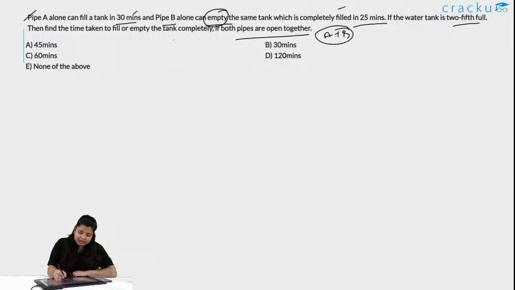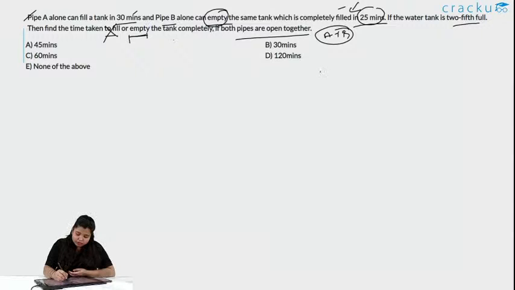By seeing this time, one thing is clear, that means the tank will get empty, it will not get full. It is asking the time taken to fill or empty, that means it will never get full, because the empty pipe is working faster. The empty pipe is emptying the tank in just 25 minutes, whereas the fill pipe is taking 30 minutes, it is taking 5 minutes more to fill the tank. So, obviously, the tank will get empty, the first thing.